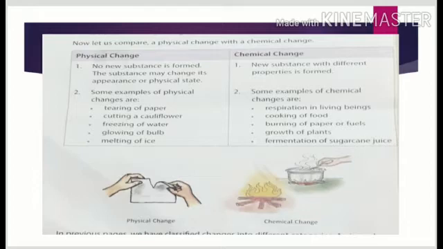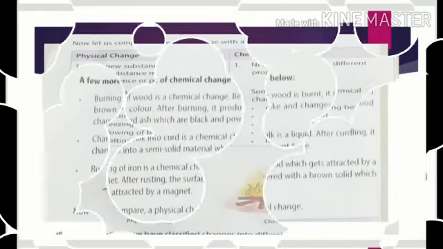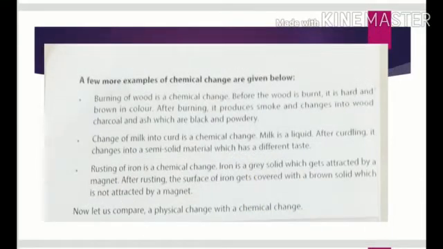On the other hand, a new substance with different properties is formed during a chemical change. In the second point, examples are given for physical change: tearing of paper, cutting a cauliflower. Cauliflower is phool gobi. Freezing of water, glowing of bulb, melting of ice, all these are physical changes. While respiration in living beings, cooking of food, burning of paper or fuel, growth of plants, and fermentation of sugarcane, all these are chemical changes.